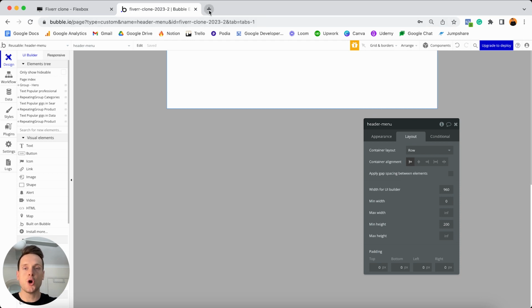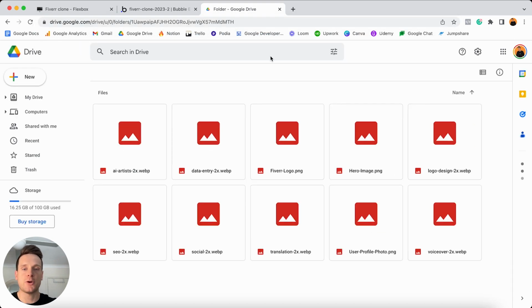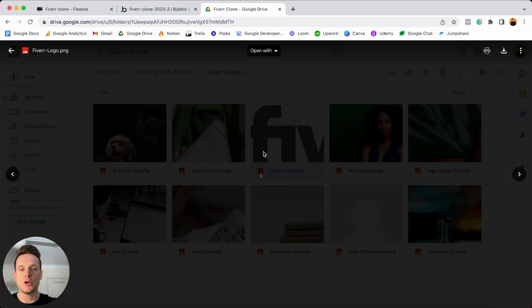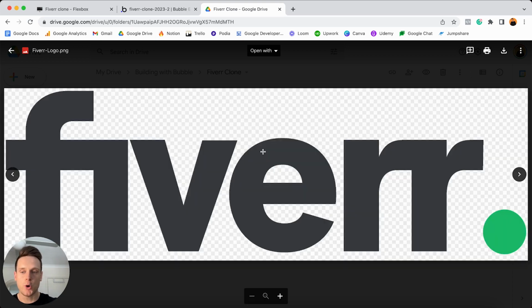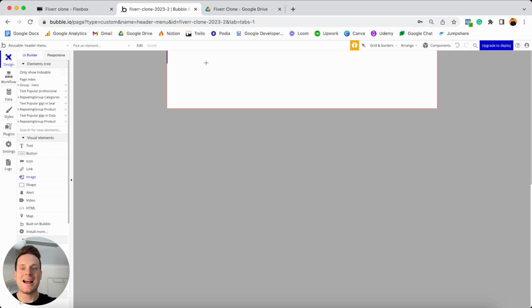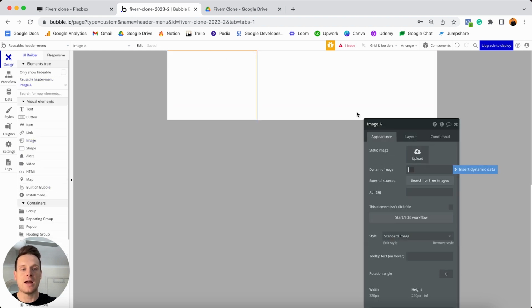And if I was to just open up another tab here and go to my Google Drive folder, what you'll see is that I've already uploaded a Fiverr logo that you can download and then upload into your own Bubble application. So I'm just going to jump back into my editor here. I'm going to head to my visual elements and I'm going to add an image element into my group. Now I'm going to set this to be a static image because I'm always going to want this to be the same image. And I'm going to upload that Fiverr logo I just showed you.